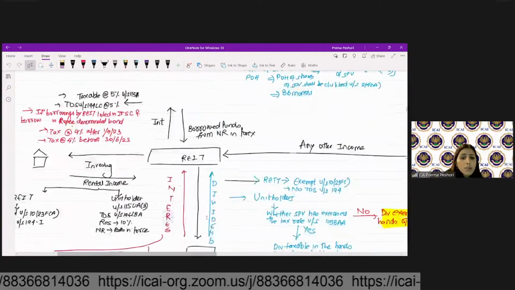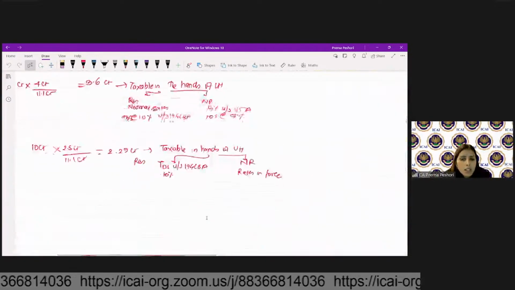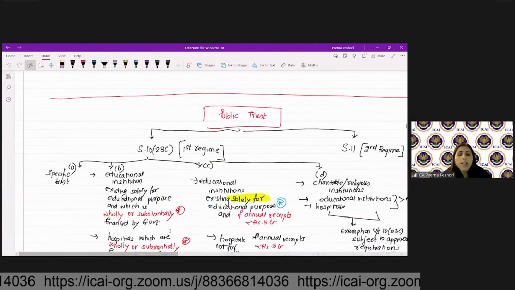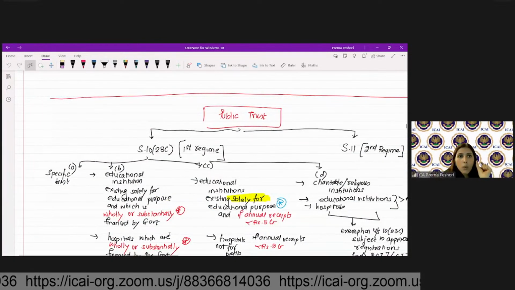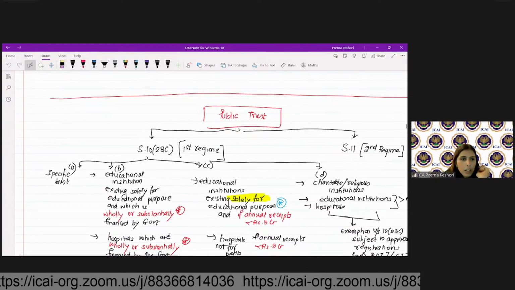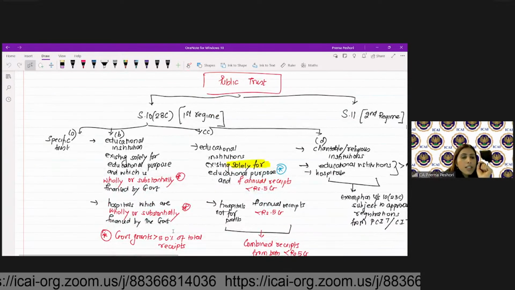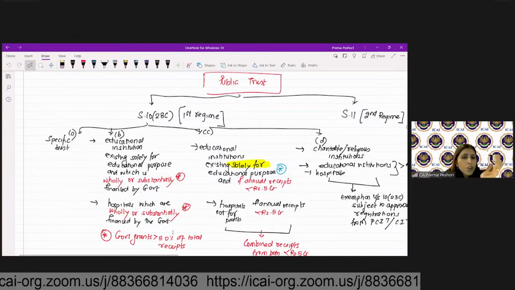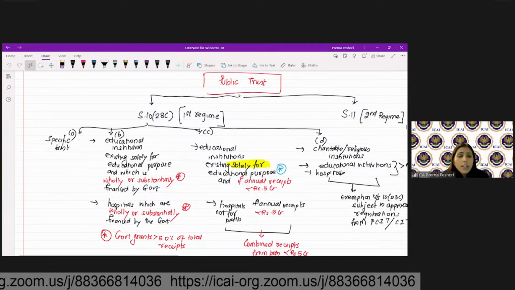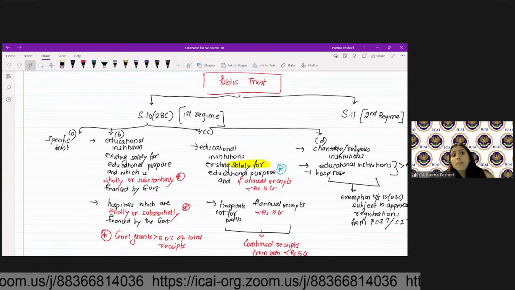Now moving to the charitable trust. Under charitable trust, there are two regimes, as I said. One is 10(23C) and the second is section 11, the second regime. Under 10(23C), the first regime, which trusts are covered? There are certain specific listed trusts where there is unconditional exemption given to them.